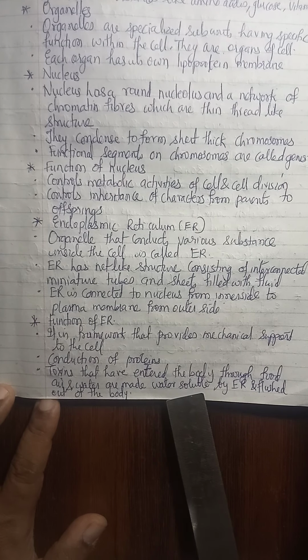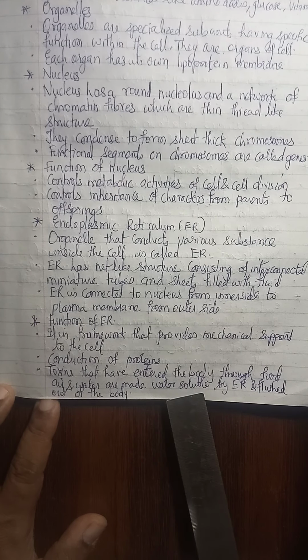The next cell organelle which we are going to discuss inside this cell is the Golgi complex. It is made up of 5 to 8 hollow and flat sacs. Sac is a bag-like structure placed parallel to each other. These sacs are called cisternae. Filled with different enzymes.